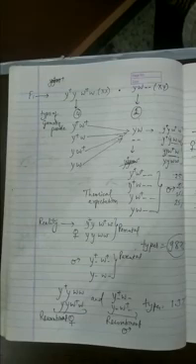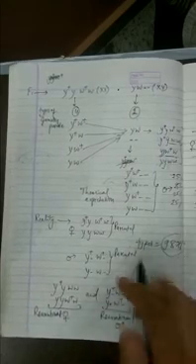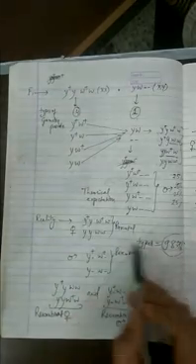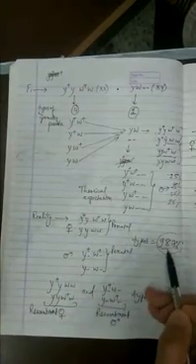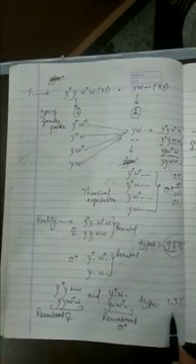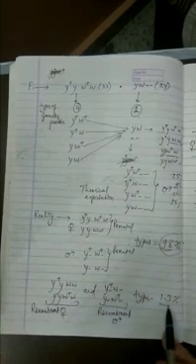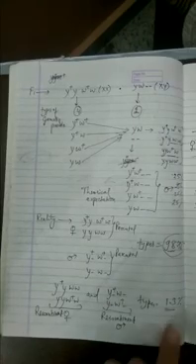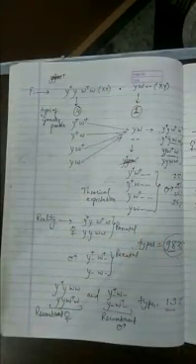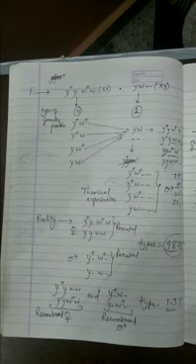But the reality came out to be that the parental types were formed 98.7% instead of 50%, and the recombinant types were formed only 1.3%. So that means these recombinants are very few. That means these genes are not crossing over easily. Out of every 100 crosses, maybe 1.3 times these genes are crossing over.